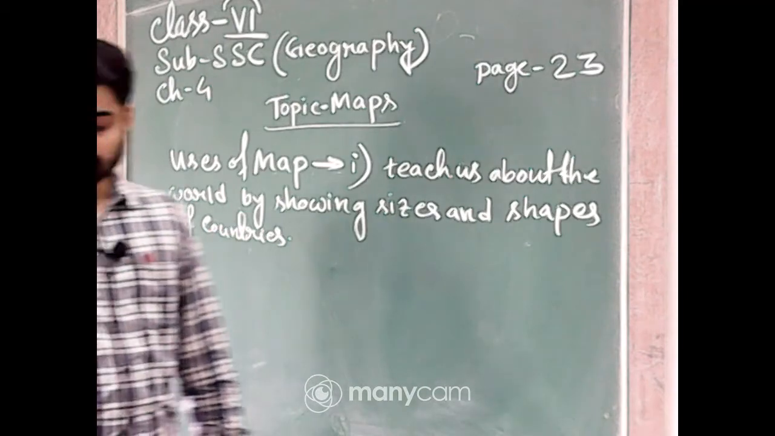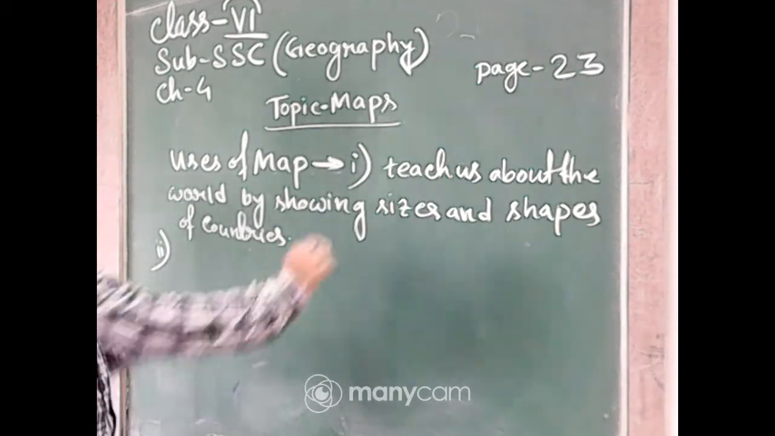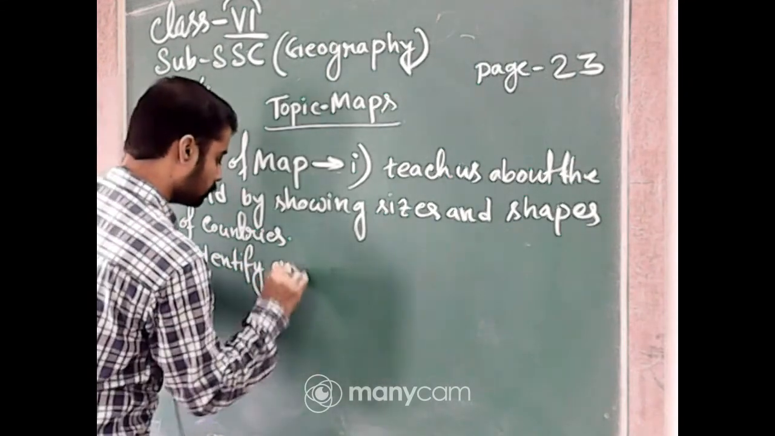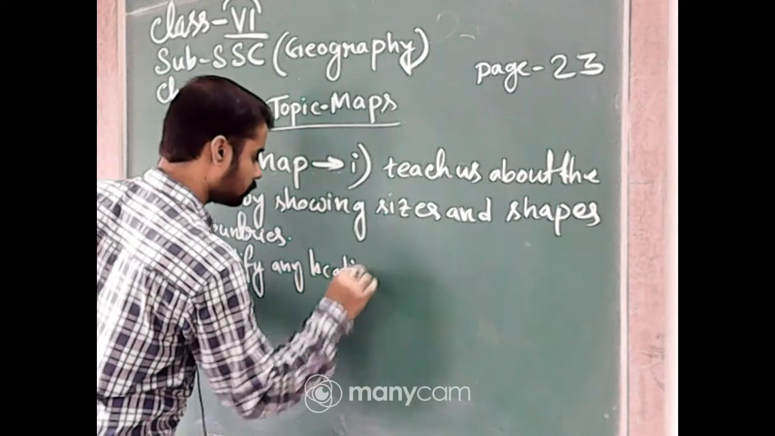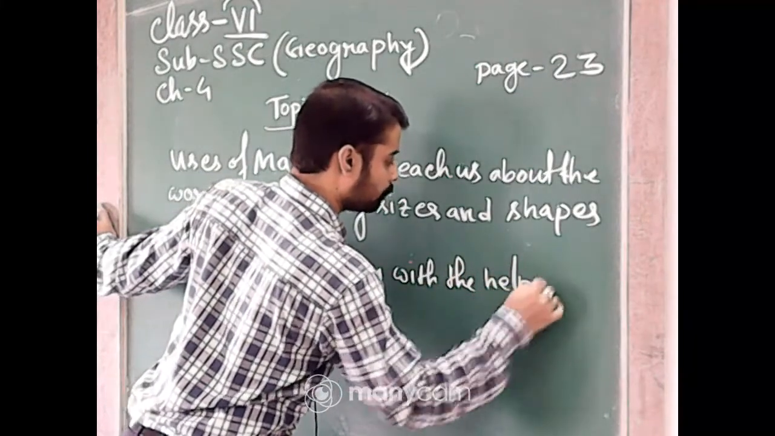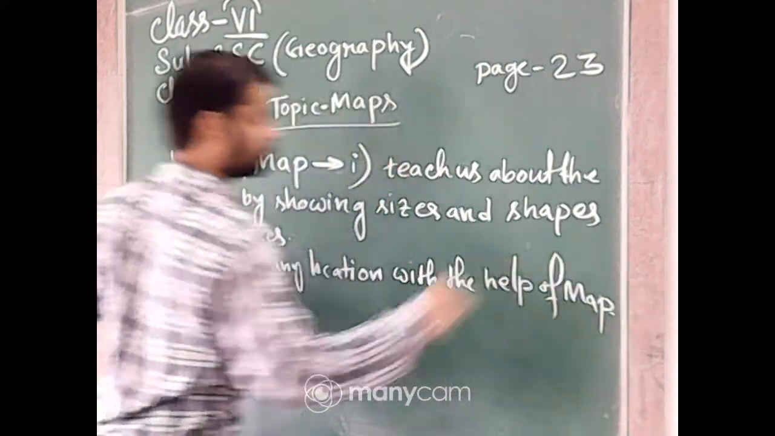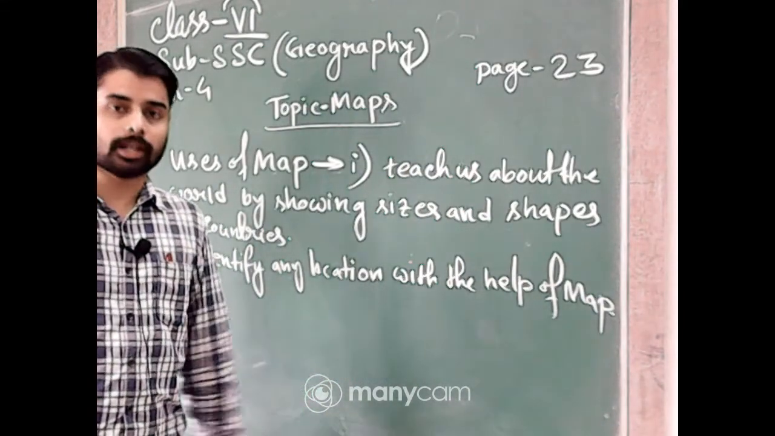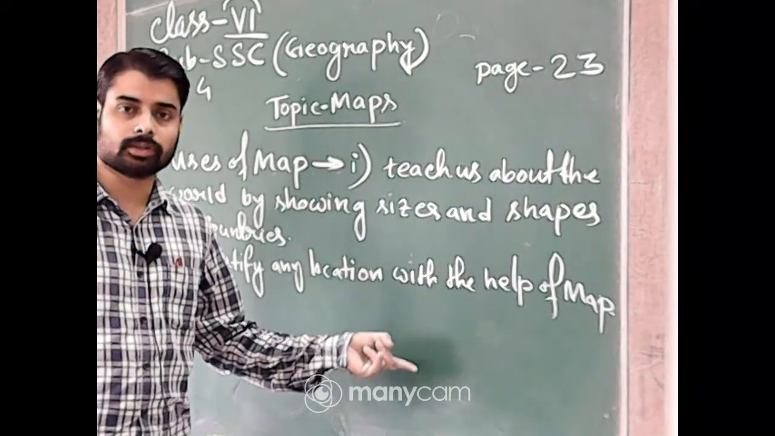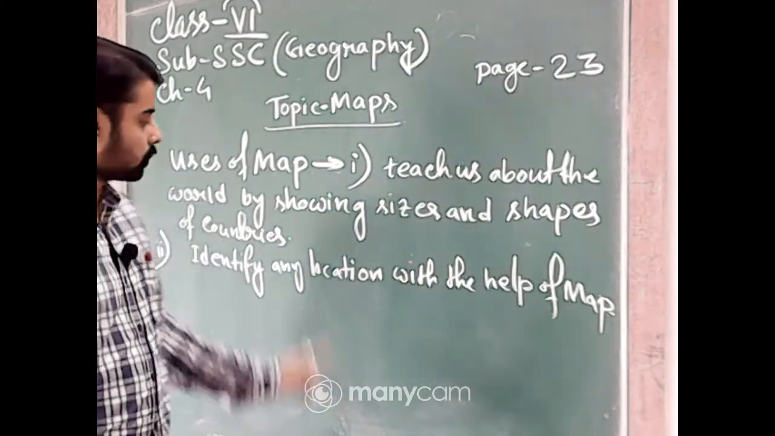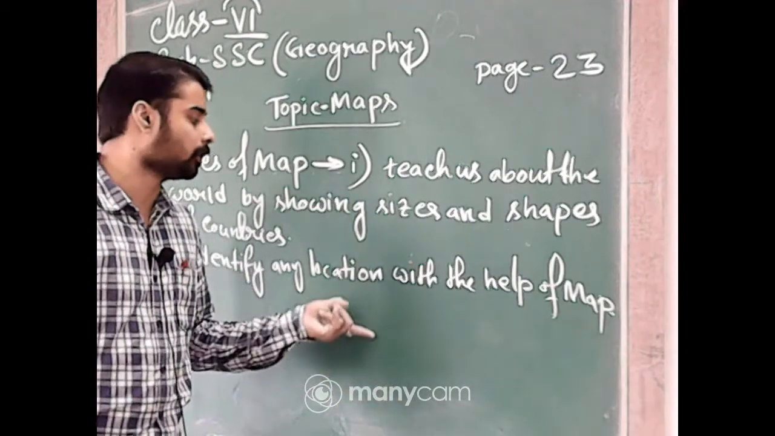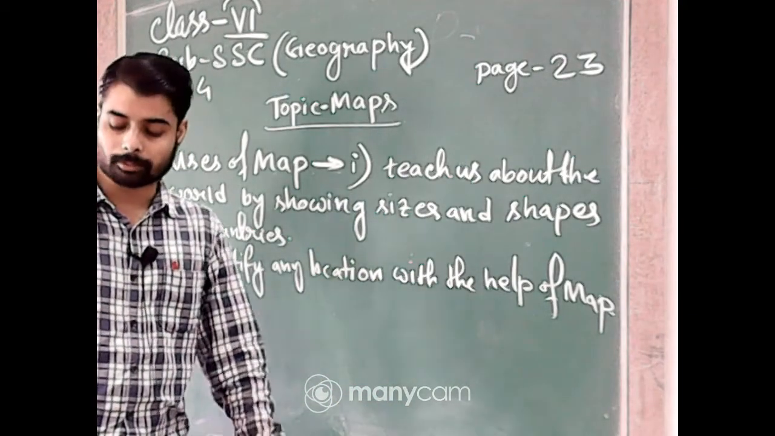Number 2 use: we can identify any location with the help of a map. Such as in Google Earth or Google Maps, you know that we can find any place with a search. Also, in a physical map drawn on paper, we can find any location with the help of the map. This is the second use.